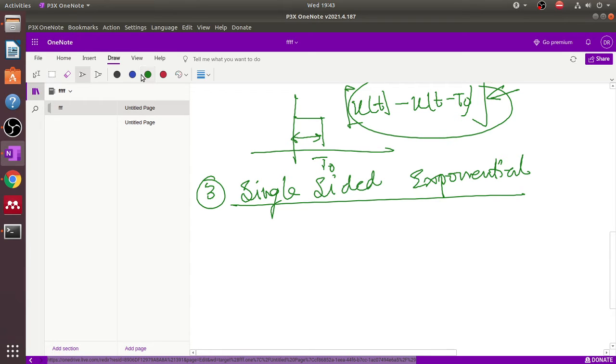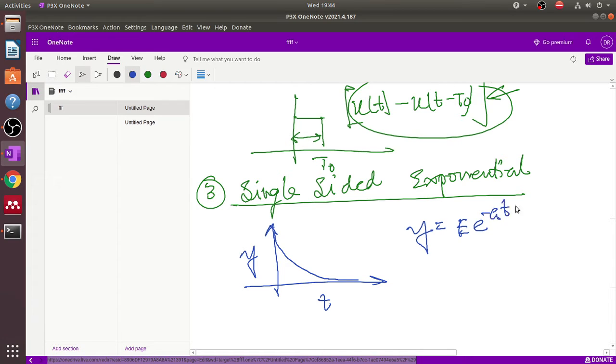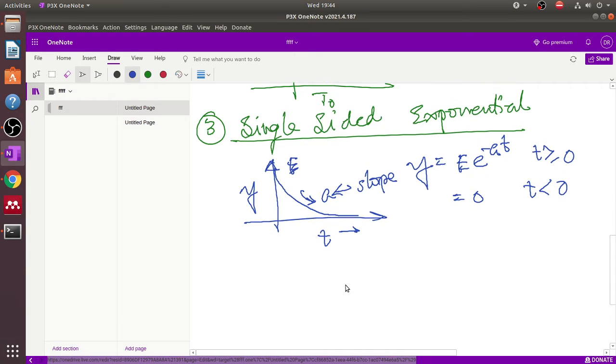Because for the single-sided exponential function, this is the value of t, time, and this is y, and the function looks like that. So y is basically e to the power minus at for t greater than 0 and 0 when t less than 0, and this value of e is the highest amplitude, and this a is the slope of this graph, and t is the time domain. Okay, so this is called single-sided exponential function.